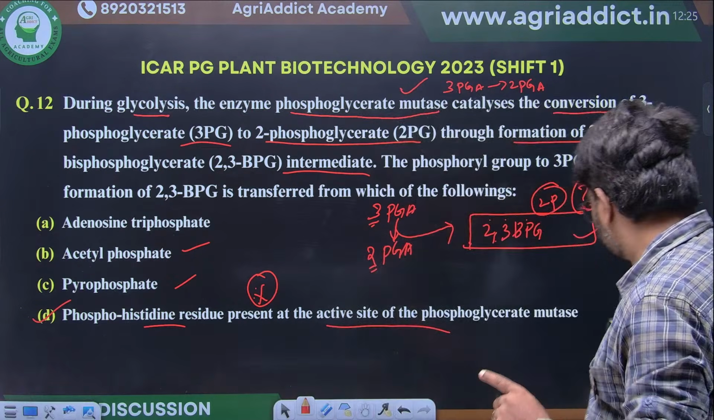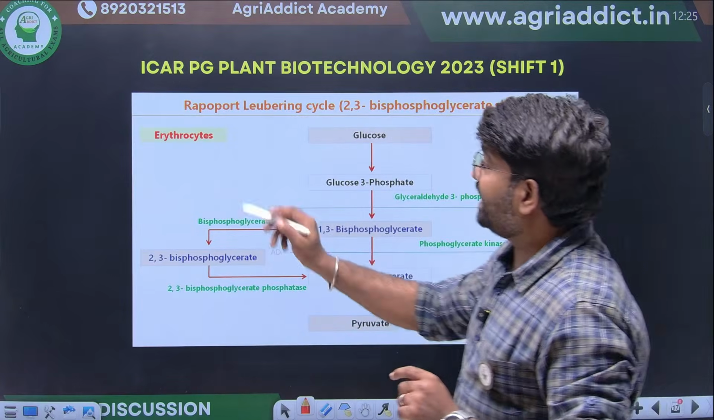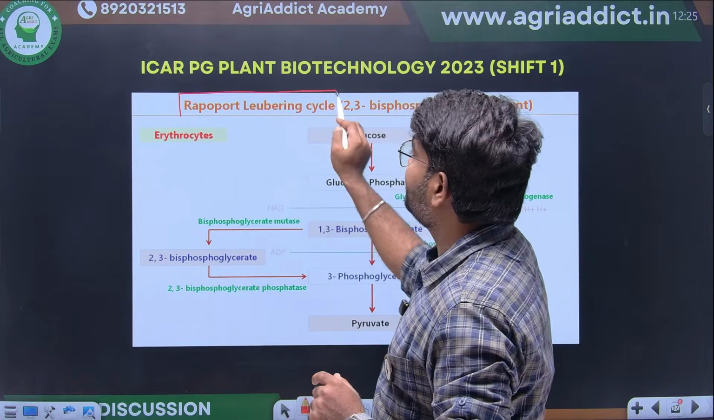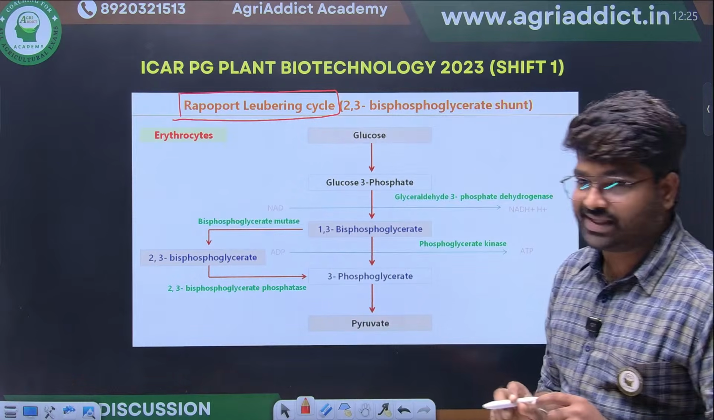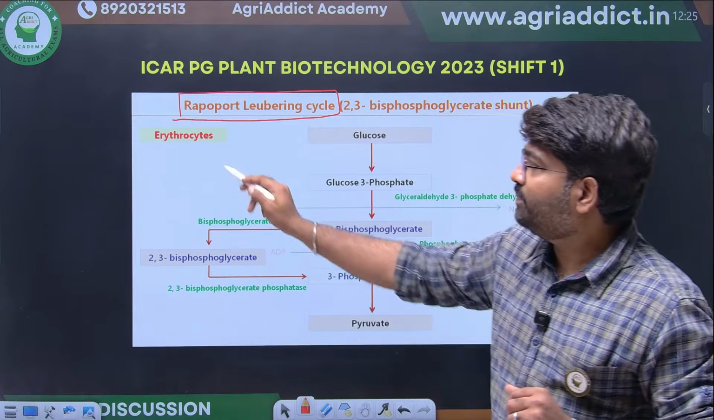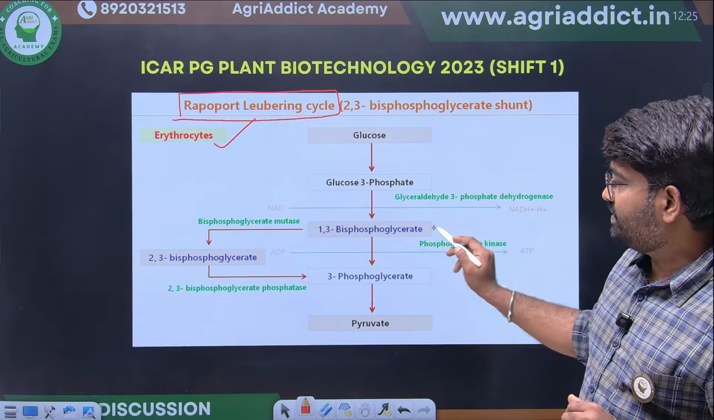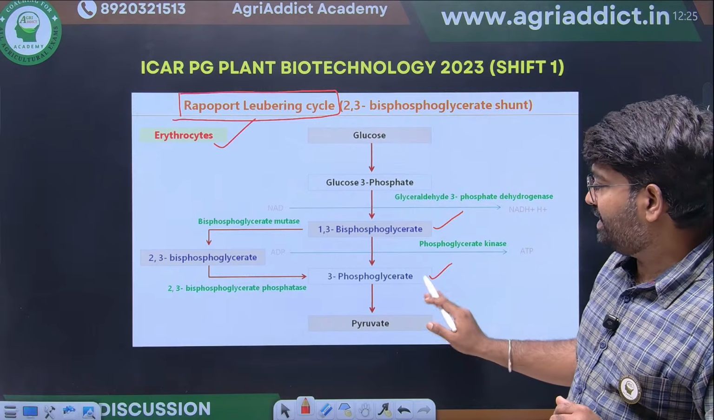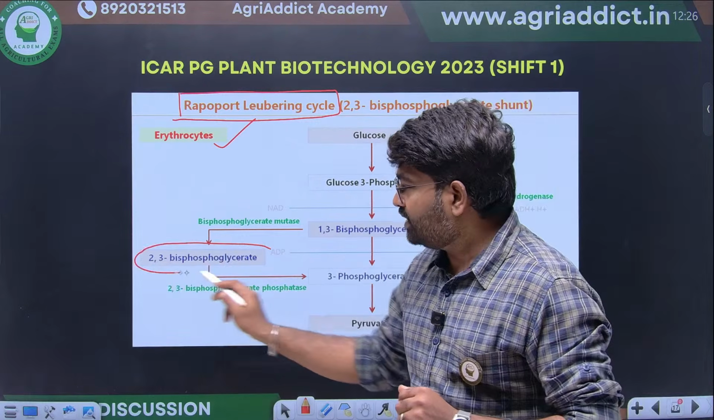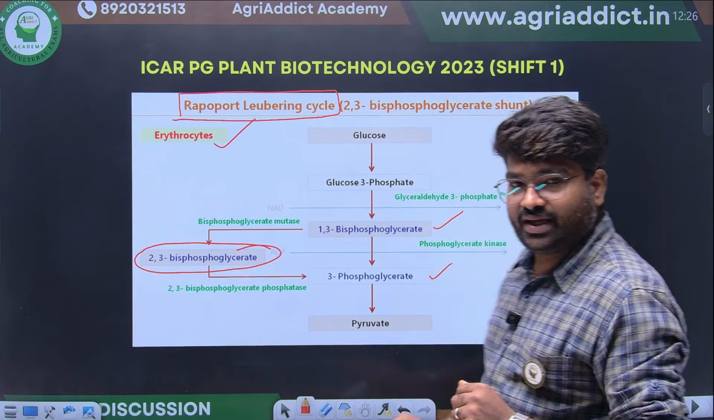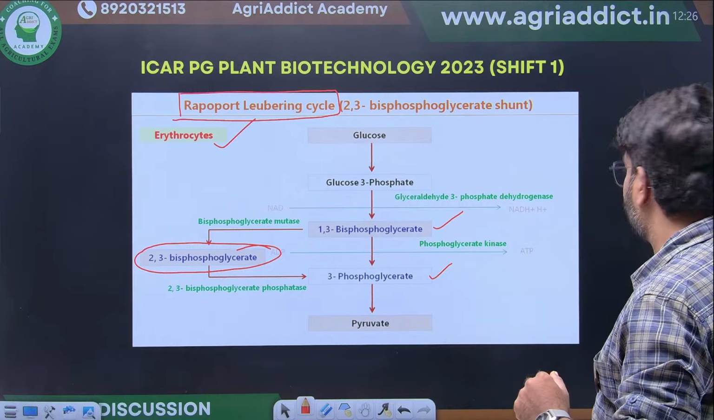2,3-BPG. Most important thing, this cycle is known as the Rapoport-Luebering cycle. This will specifically happen in erythrocytes. See here, this is the reaction: 1,3-bisphosphoglycerate to 3-phosphoglycerate is happening. See here, 2,3-bisphosphoglycerate will be formed. Clear? This is a very important point.